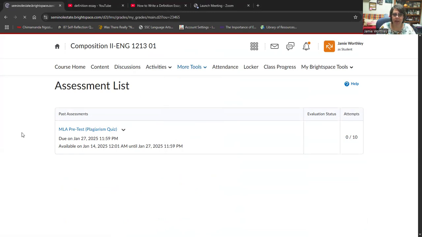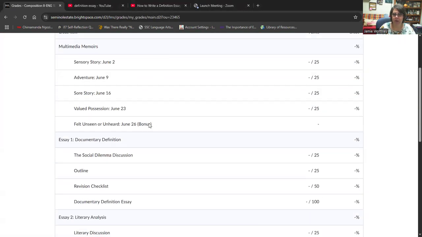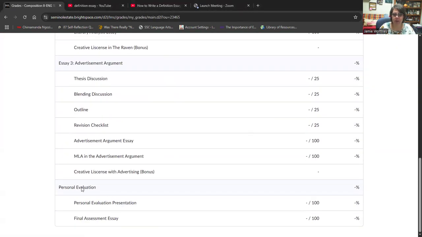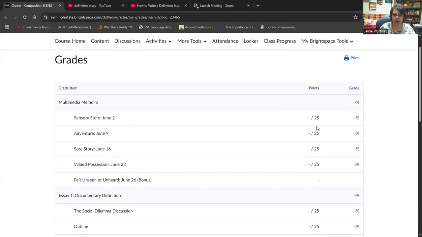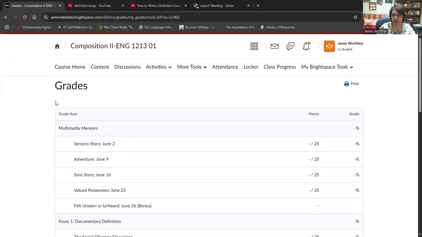More tools and grades. So here's your grade book. This is what your grade book should look like. This is where you'll see your grades over here, and you should have a grade up here. If you don't, let me know. If we've got a couple grades in and you have a grade up here, let me know.